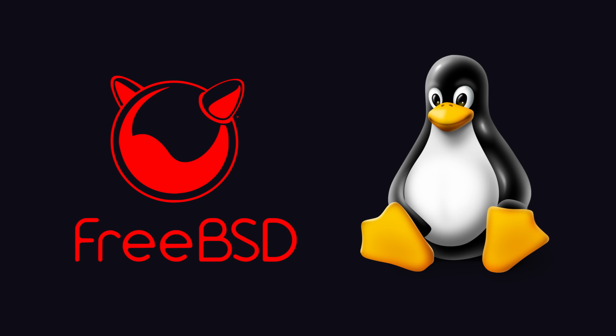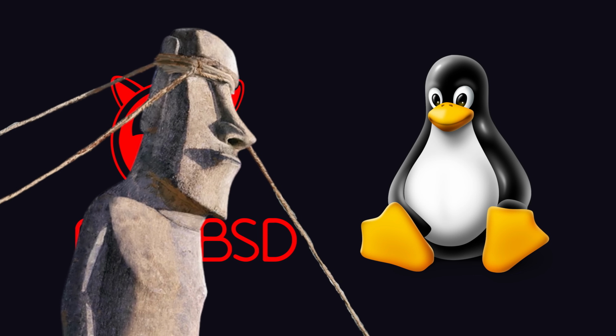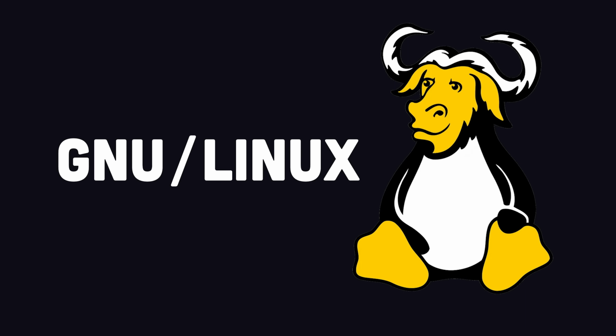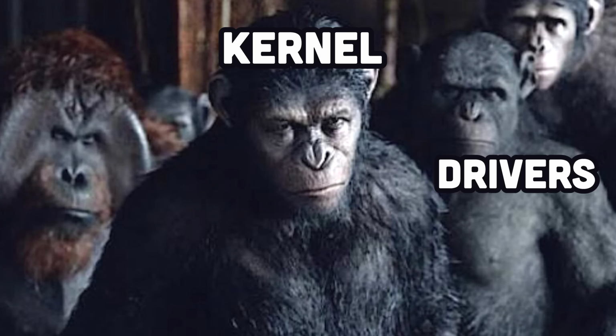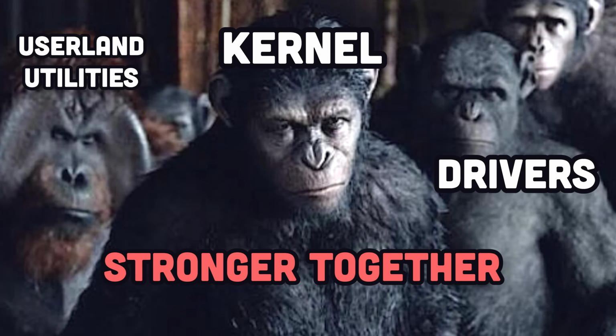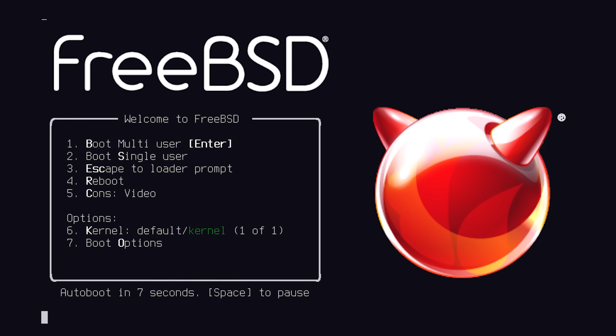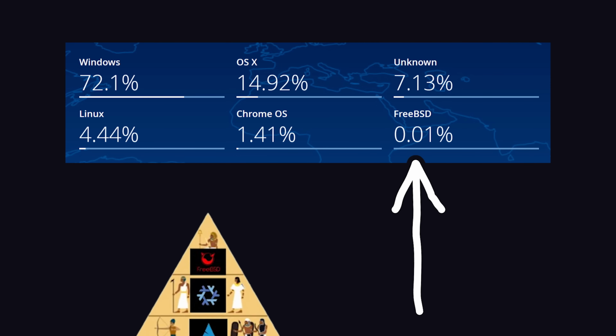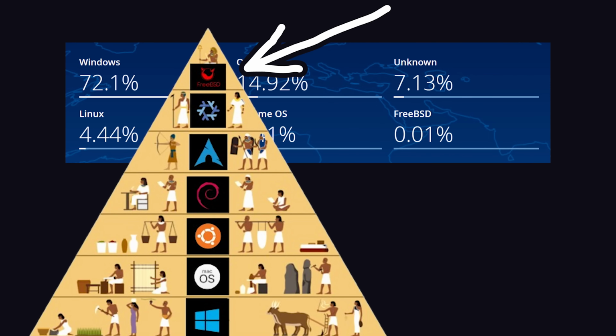The most striking difference compared to Linux, though, is its monolithic design. Linux is just a kernel and needs friends or modules like GNU to call itself a complete OS. But in FreeBSD, the kernel, the drivers, and the userland tools are all developed and maintained together. It's a complete OS out of the box, and it's the desktop OS of choice for programmers at the top 0.01% of the programmer dominance hierarchy.